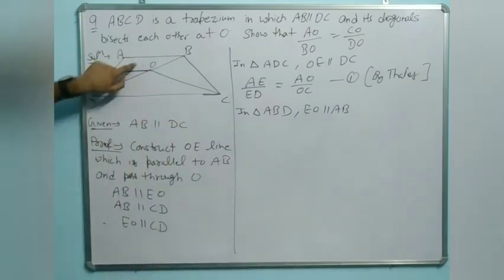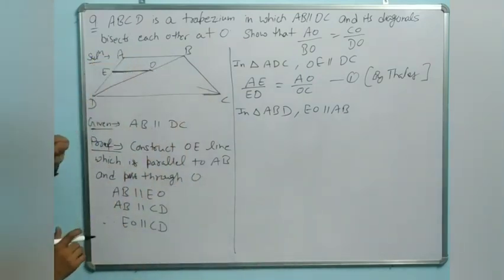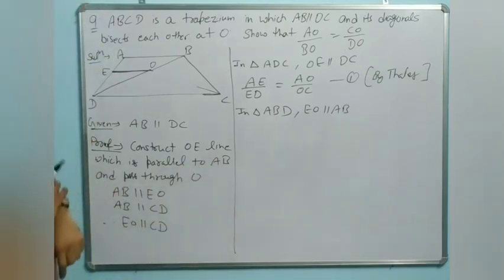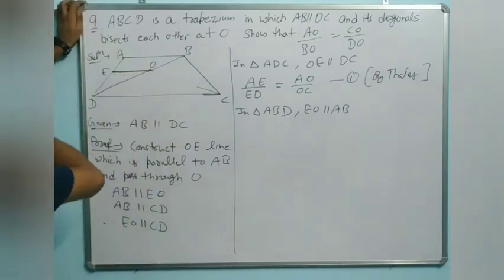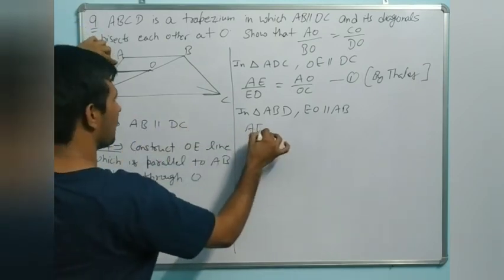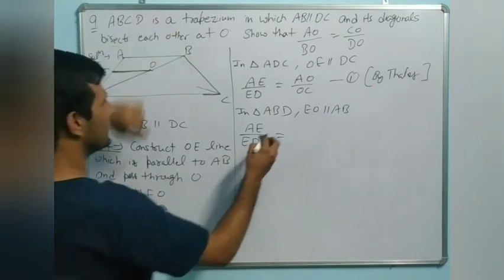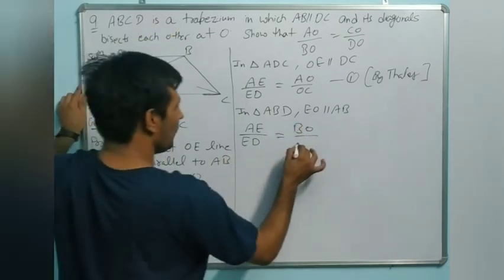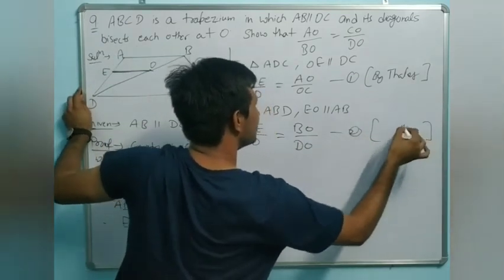And if these two lines are parallel, it means they divide in the same ratio. So we will write AE upon AD equals BO upon DO. Equation number 2 by Thales theorem.